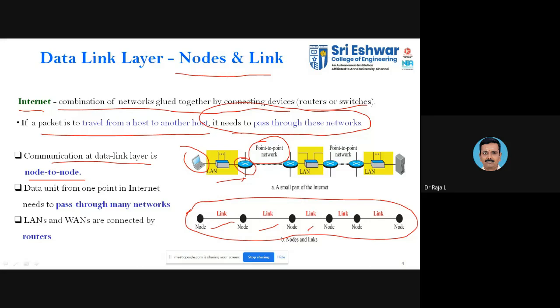It normally passes through many networks. When you say many networks, you can see a LAN, a LAN, a LAN, so you will have a combination of several LANs together. Normally LANs and WANs are connected by routers. When a LAN communicates with many more LANs, we call it a WAN. This we already discussed in unit 1.